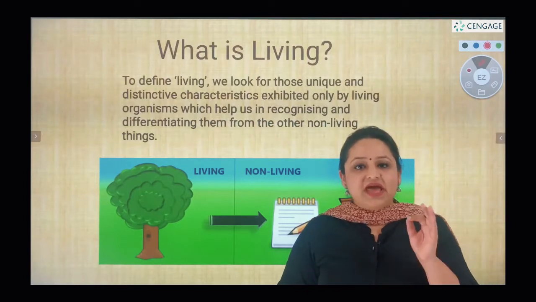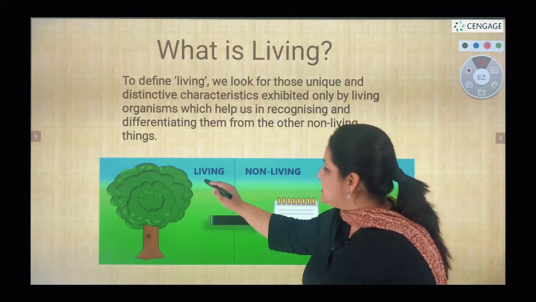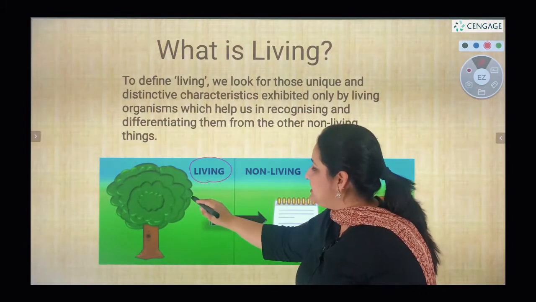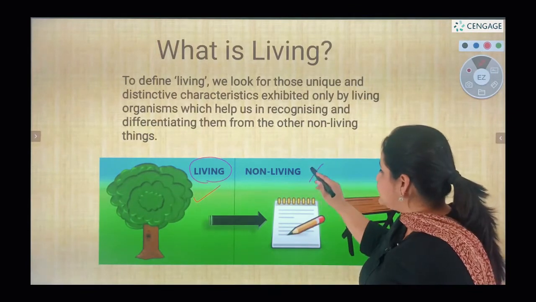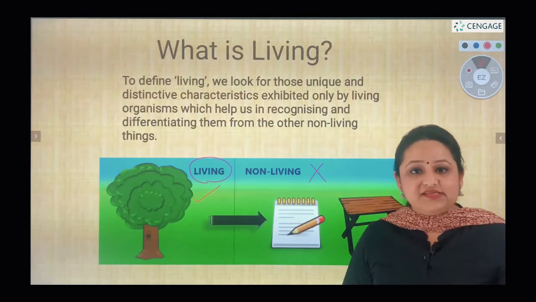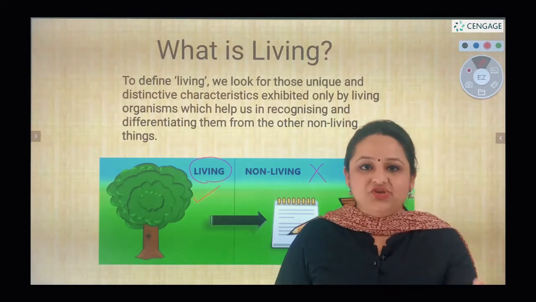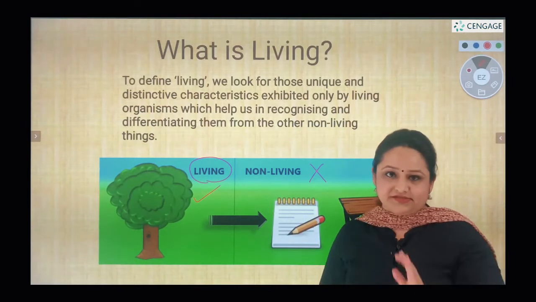That means there has to be certain specific characteristics which are seen only by this tree, and those specific characteristics are not seen by these objects. That is the reason we call them non-living objects or non-living things.